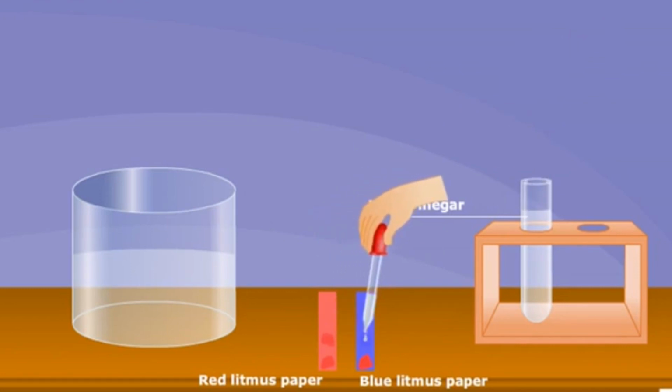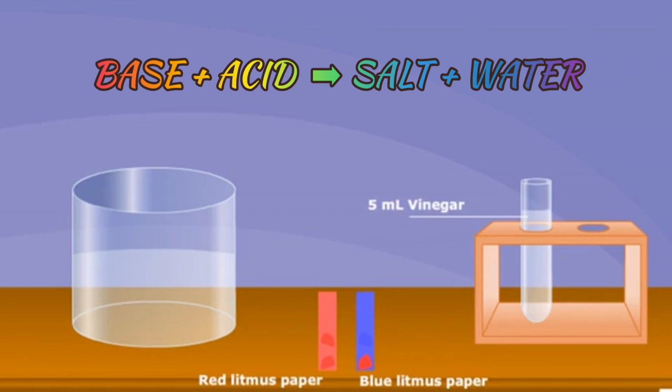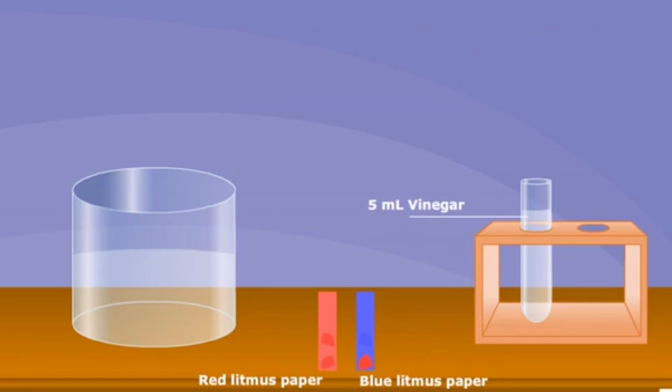Since vinegar is acidic, it turns blue litmus red. When baking soda is added to it, the new solution does not cause any change of color in any litmus paper because it has become neutral in nature. The vinegar, acid, neutralizes the baking soda, base. Hence, this type of reaction is known as a neutralization reaction.